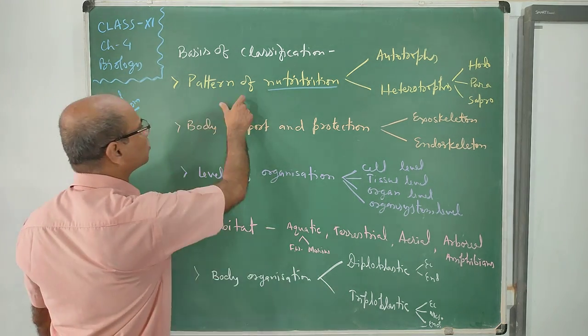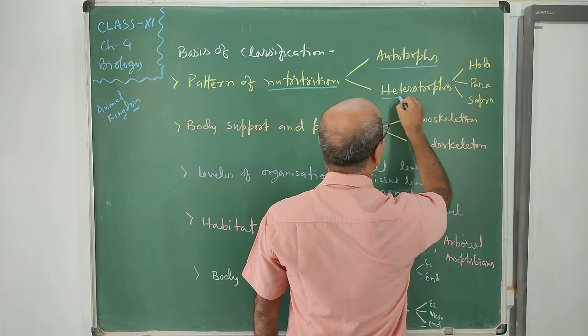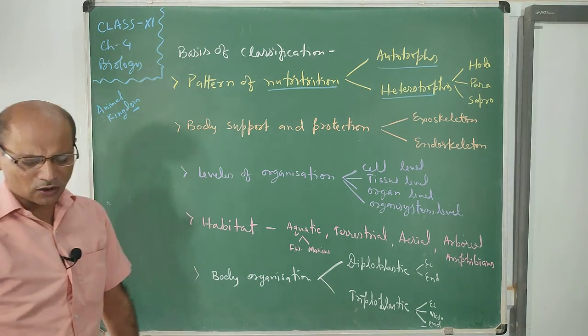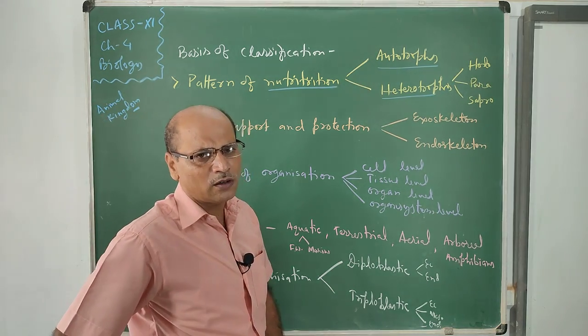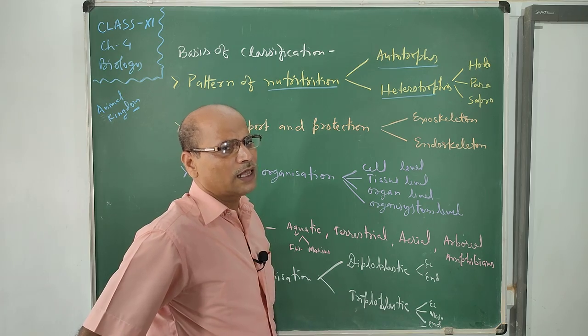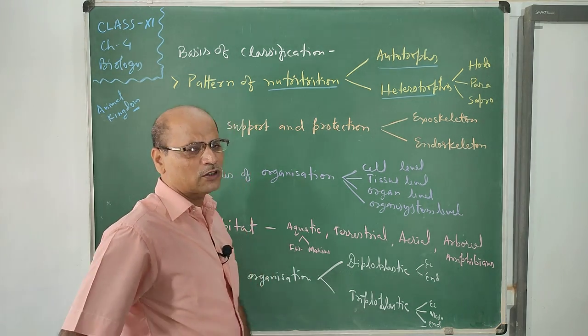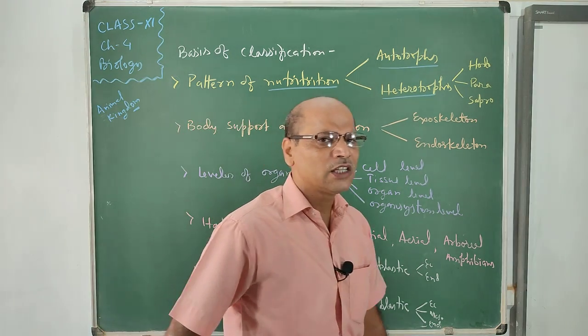Say pattern of nutrition: either autotrophs or heterotrophs. Auto means self, hetero means from others. Autotrophs are the living organisms that can make their own food, and they are the green plants. Only green plants are able to make their food. One other example is green sulfur bacteria, which also make their food.